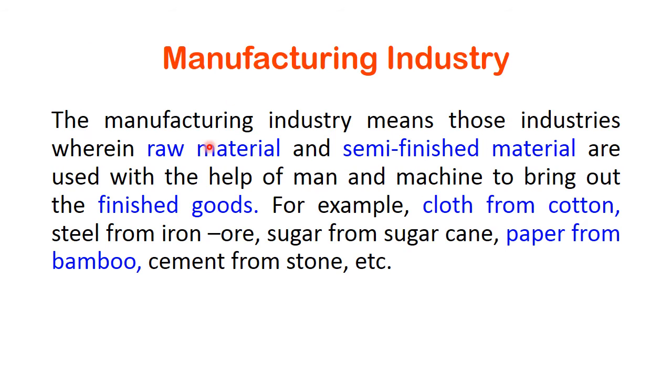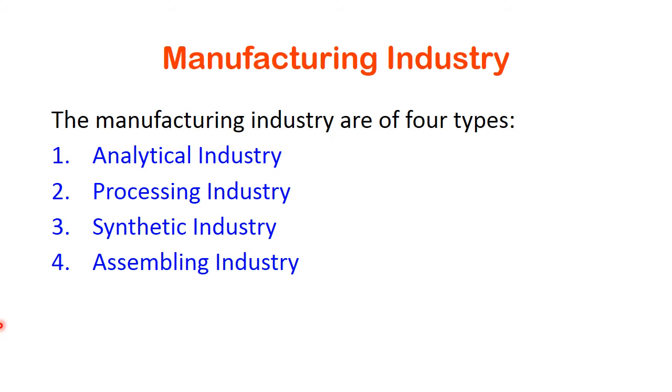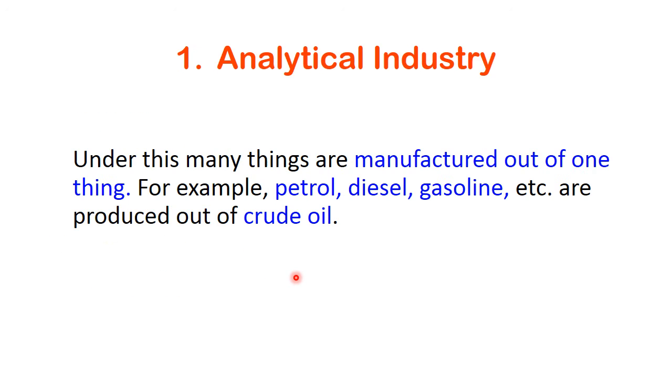Manufacturing industry. The manufacturing industry means those industries wherein raw material and semi-finished material are used with the help of man and machine to bring out the finished goods. For example, cloth from cotton, steel from iron ore, sugar from sugarcane, paper from bamboo, cement from stone, etc. The manufacturing industry are of four types: analytical industry, processing industry, synthetical industry and assembling industry.